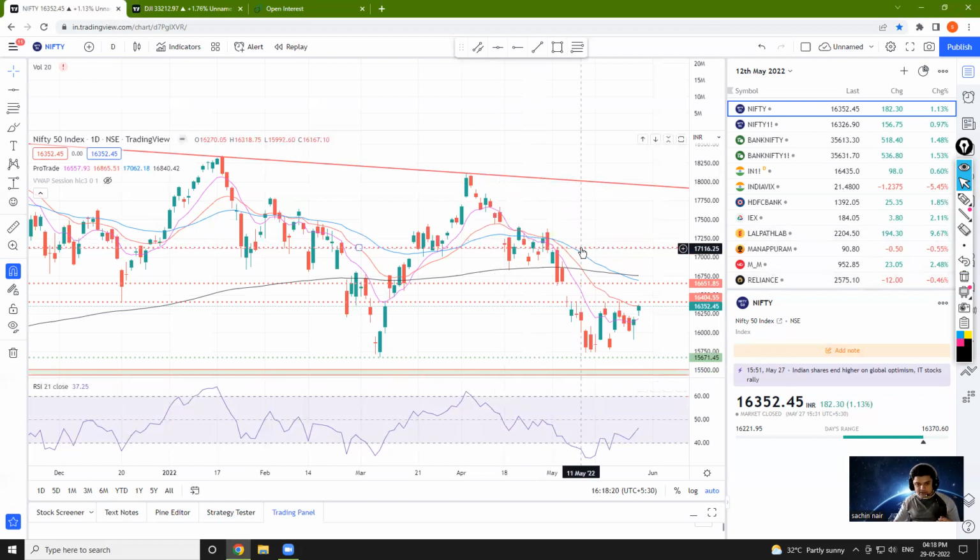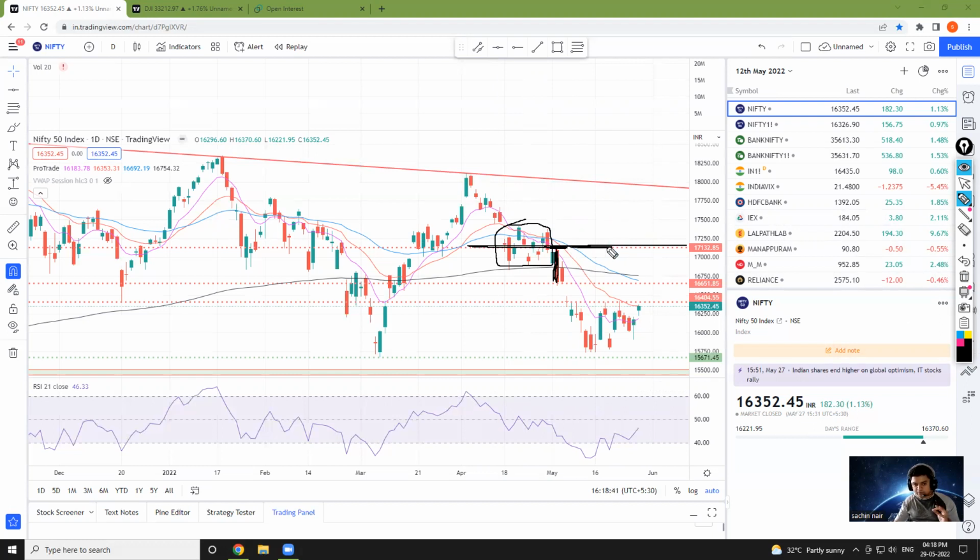Why I'm saying this 17,132, because if you see this scenario where we were in a range, we broke down, जहाँ heavy selling आई थी वो selling candle का high है 17,132. Okay, so if we cross 17,132, the entire market sentiment will become extremely bullish. So I don't believe this point can be crossed.